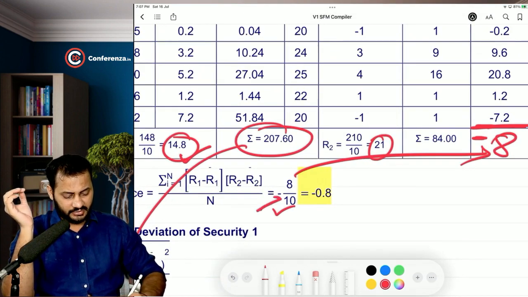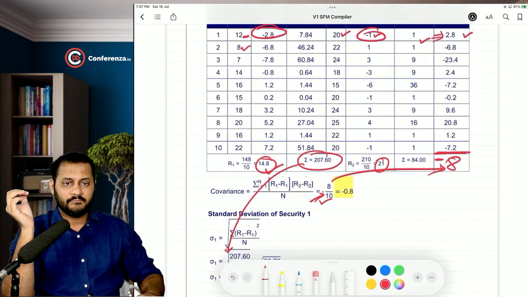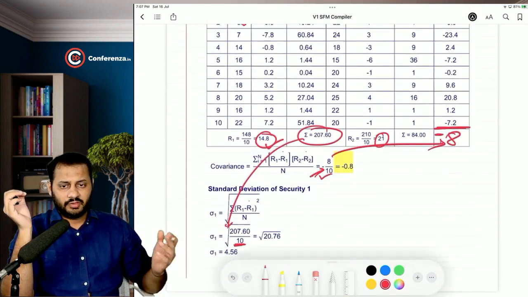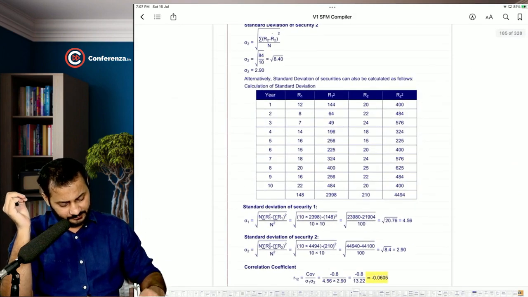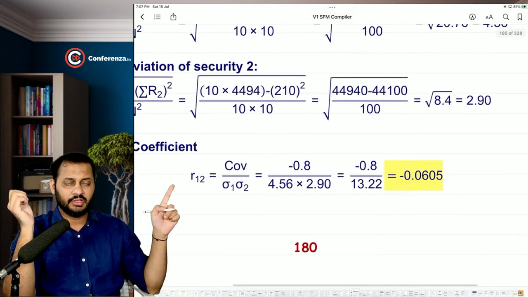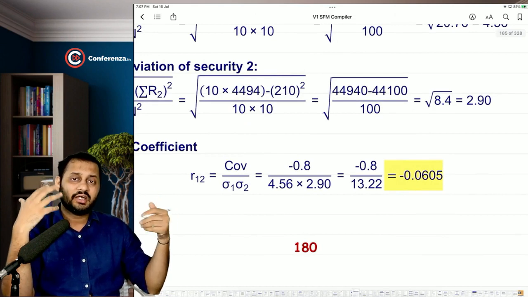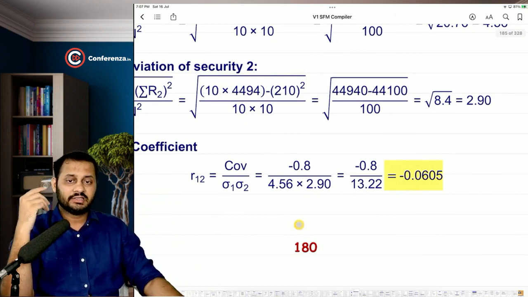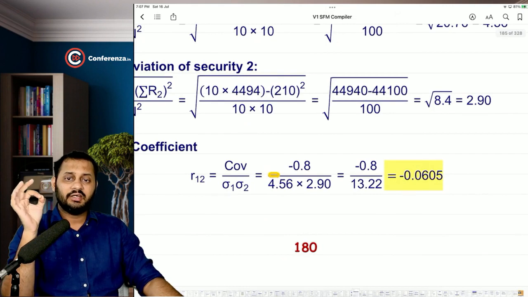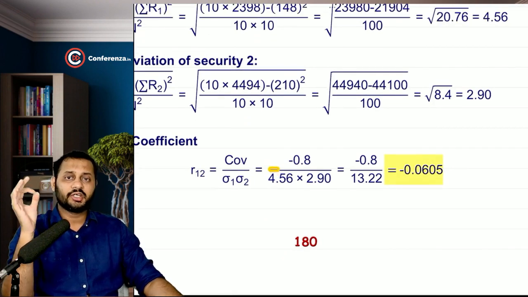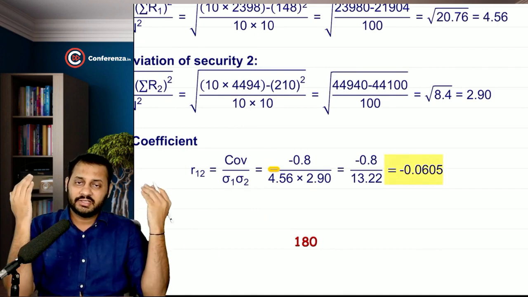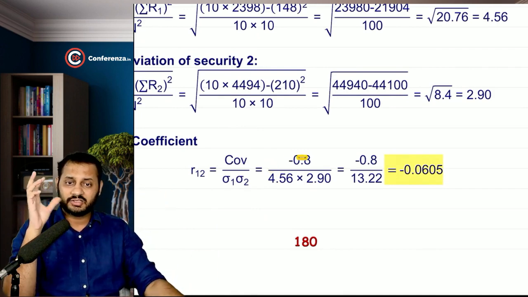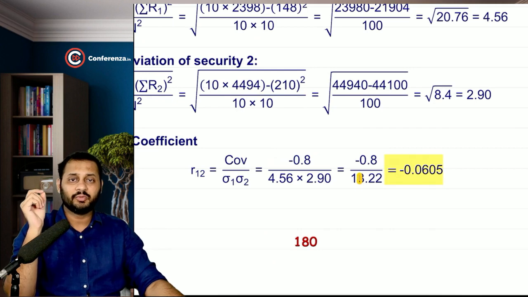See, minus 8. Okay. Then you have calculated the standard deviation of both, and then the correlation coefficient is also easy. See, correlation coefficient. Now you should understand, interpret these answers. See, minus 0.8 is the risk of the two securities taken together. But if you keep both the securities separate, the answer or the risk of both the securities comes to 13.22.